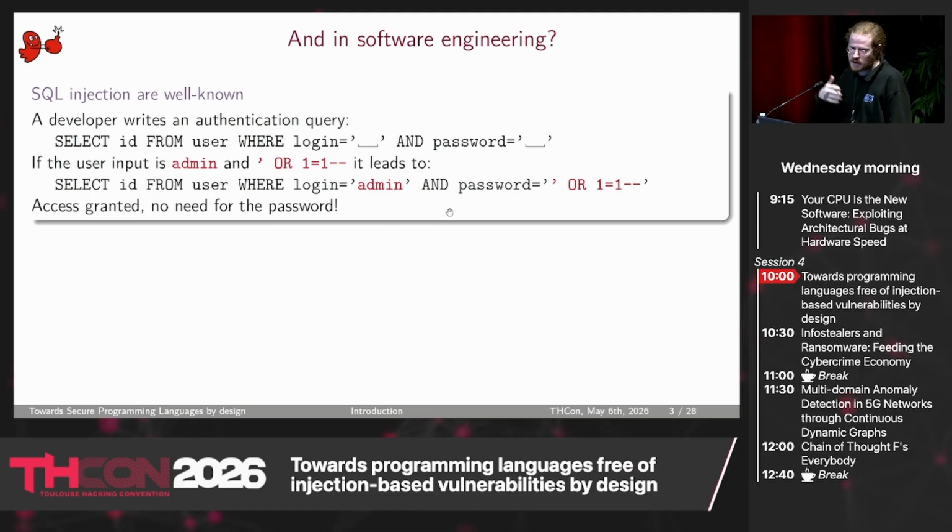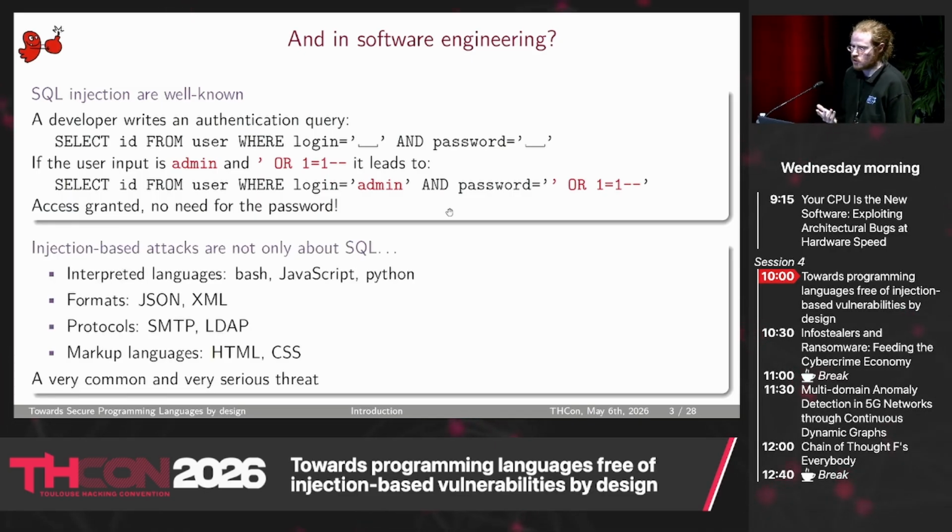The most well-known injection is SQL injection. For example, here you have some template with two blanks, one for login, one for password. Of course, I, as a developer, expect someone to put his login and password, but an attacker will probably put admin in the first blank and quote or 1 = 1 -- in the second one. And if the attack works, then the access is granted. So this is the kind of injection attack you're probably most familiar with.